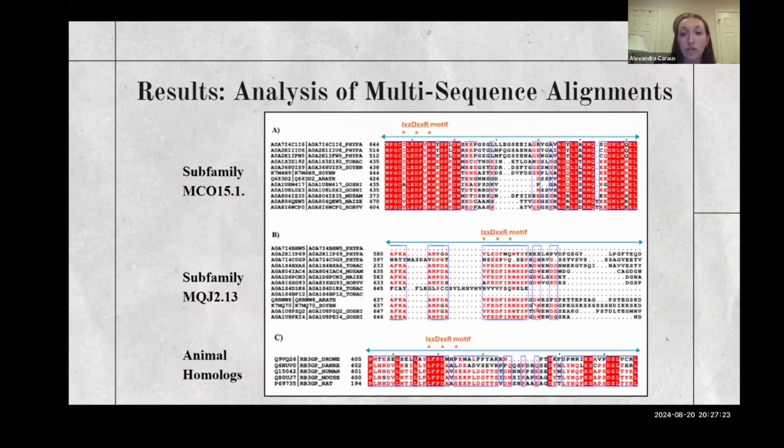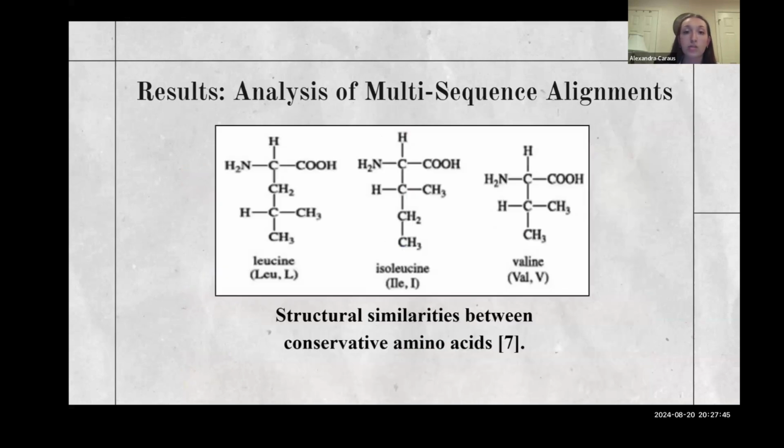If you can view the sequence here on subfamily MQJ, you can see that the first letter, the I in the IDR motif, is not as preserved as it is in the other subfamilies. Instead, it's replaced with a V, and this is essentially replacing isoleucine with valine, and there is a reason for this phenomenon. It's called conservative amino acids, and this typically happens when there are amino acids that are similar in